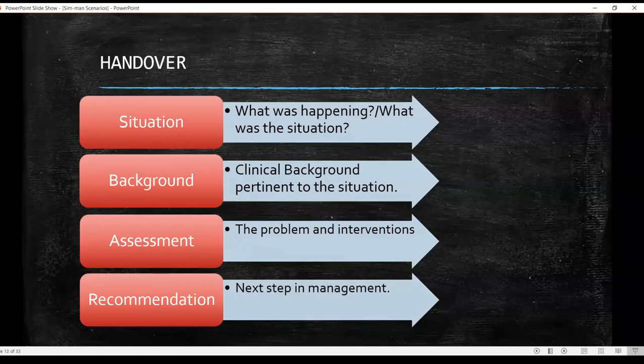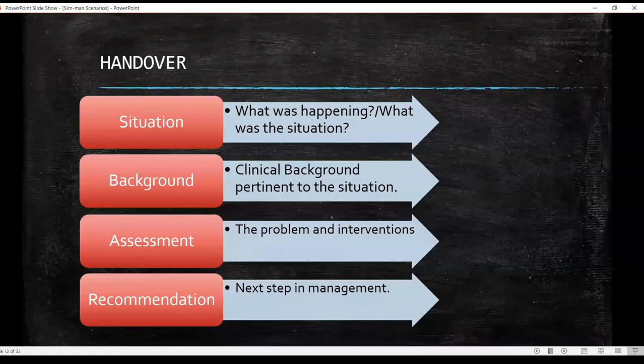Then going to the assessment, again, the problem and intervention. So you can probably talk about the response to your interventions that the patient had. You can talk about your diagnosis, and you can also probably talk a little bit about what could be done at that very point in time.